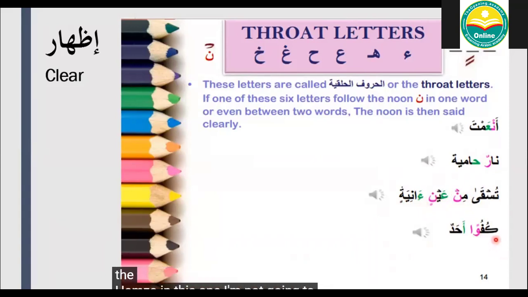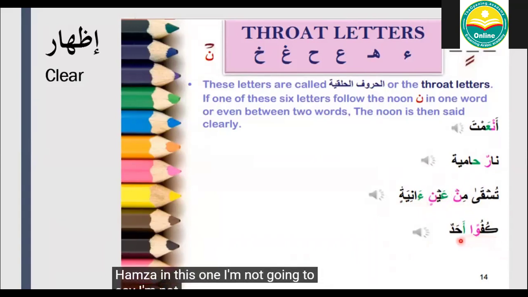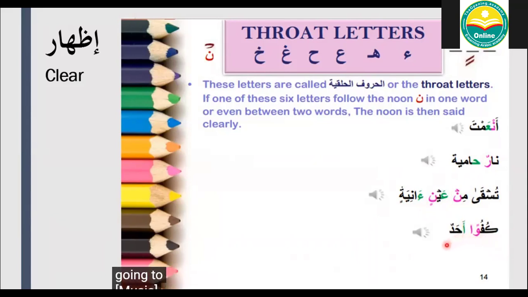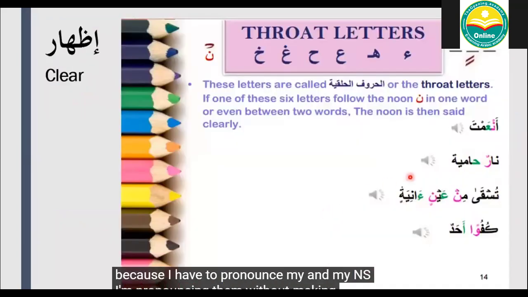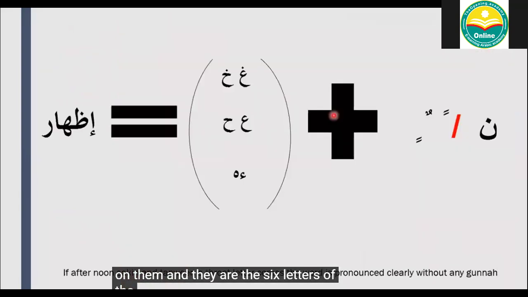In this one, I'm not going to say kufuwan. I'm not going to make gunna. That's incorrect. Why? Because there is a hamza after it, which is a throat letter. So I'm going to say kufuwan ahadun, because I have to pronounce my Tanween and my Noons. I'm pronouncing them without making a gunna on them. And they are the 6 letters of the throat.